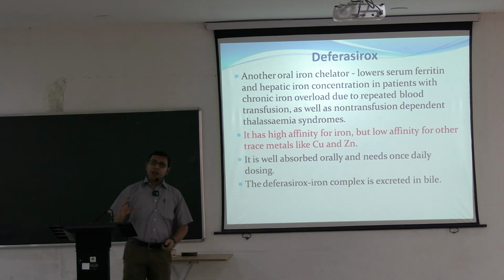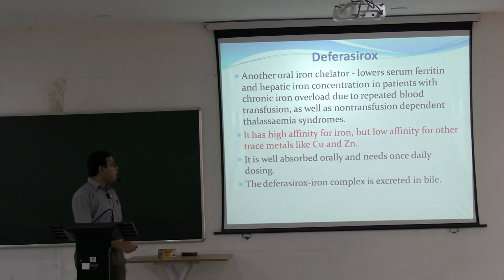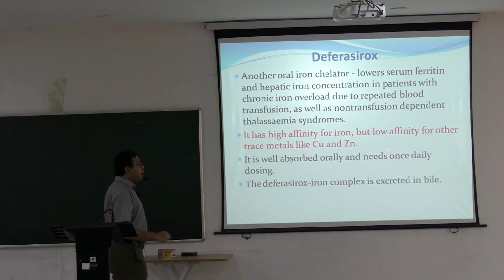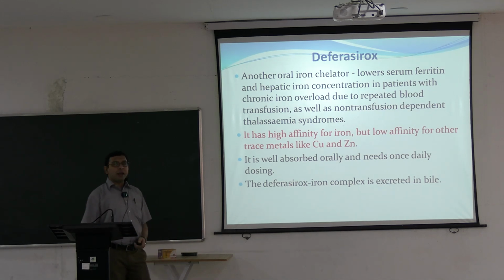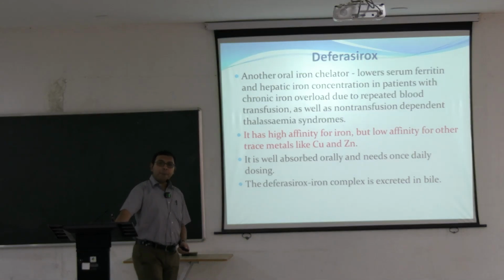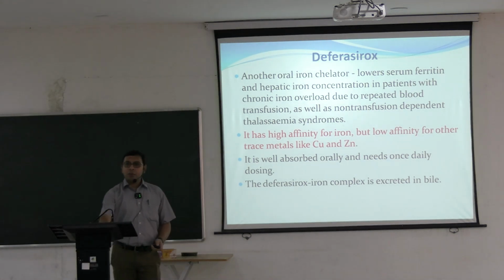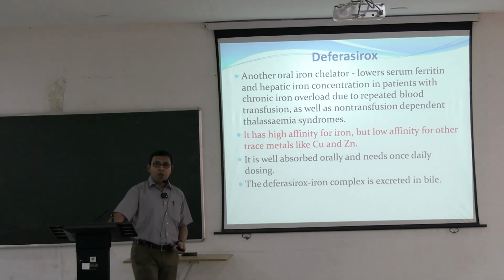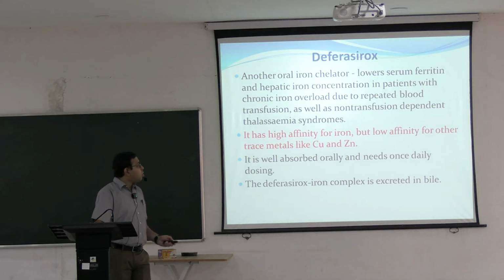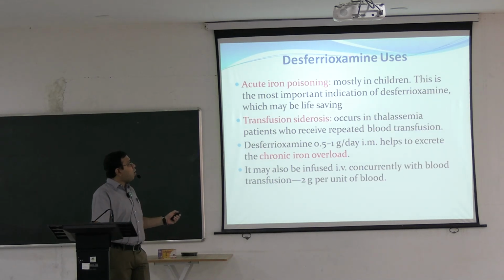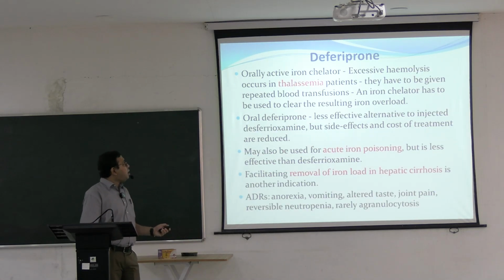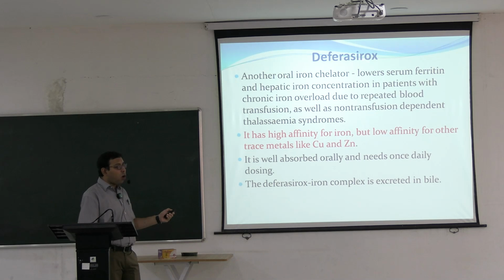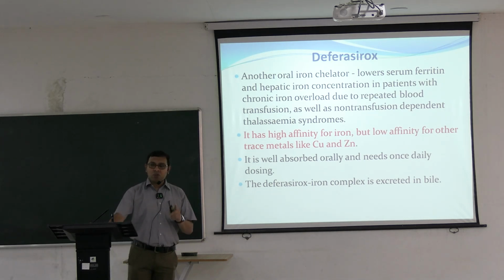So mainly this is again used only in case of iron poisoning. It is well absorbed orally and needs once daily dosing. The iron complex is excreted in bile. So for iron toxicity, mainly acute iron toxicity or thalassemia patients due to repeated blood transfusion, 3 drugs are given. Deferoxamine is parenterally used, and Deferasirox and Deferiprone are oral use, these 3 drugs.